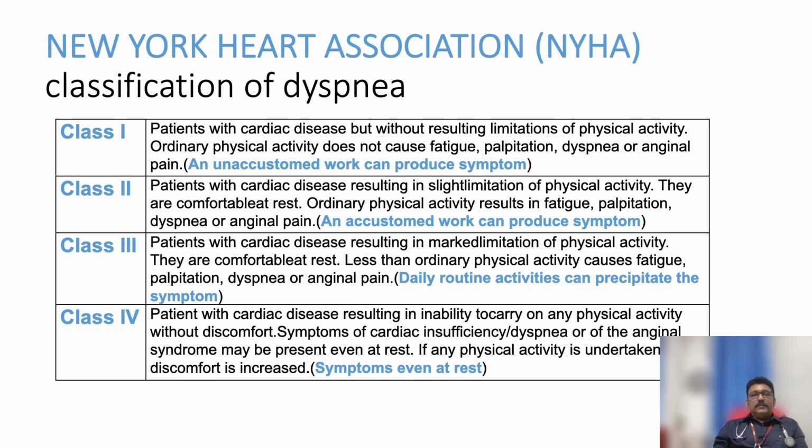Class 2 means the same person every day is walking for 1 kilometer. Now during that 1 kilometer, today he is getting breathlessness. So it is class 2 dyspnea or NYHA class 2. So the same thing is applicable for angina also. So if the patient develops angina during that 1 kilometer, it is class 2 angina.